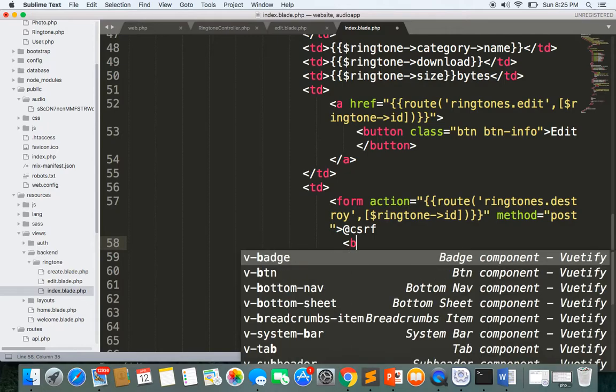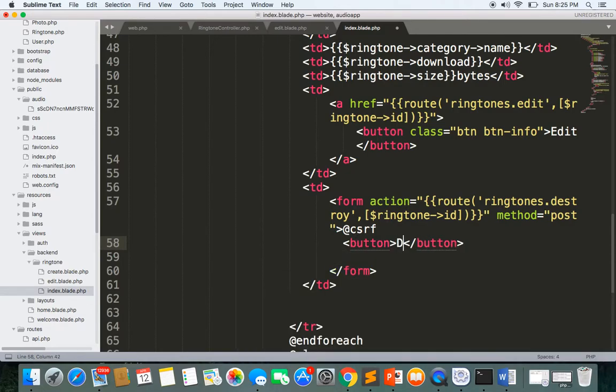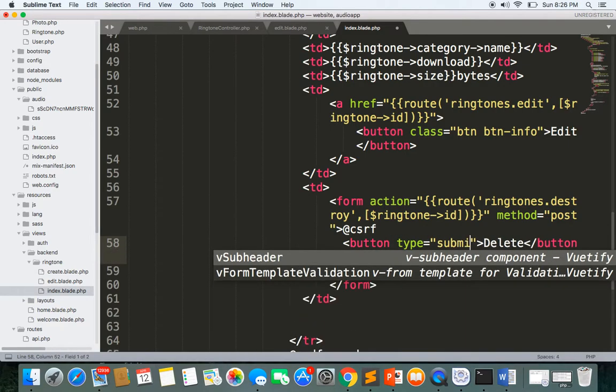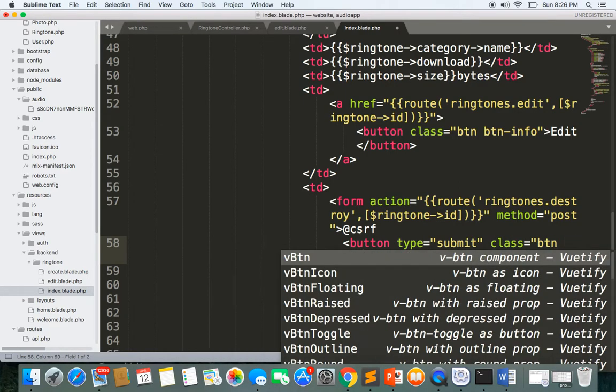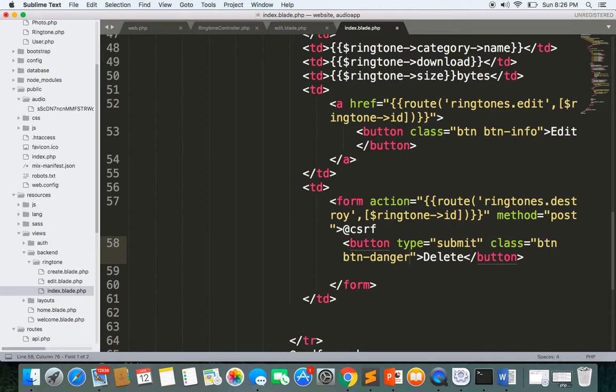So here is the button, and I'll write delete, and I'll give the type submit, and give the class btn btn-danger. Okay, and now here I want to write the onsubmit method. So on submit, I want to give a little bit of a confirmation message to alert the admin whether they want to delete or not.